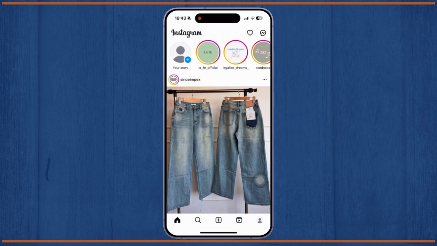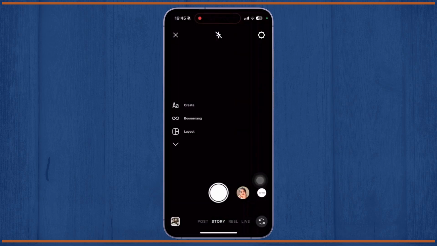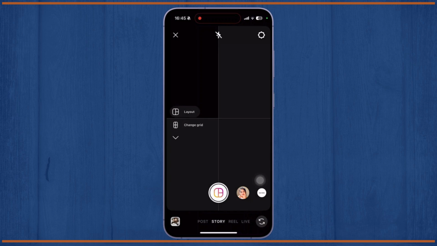Now, all you have to do is tap on the Your Story section at the top left corner of your screen and navigate to your stories. Now, inside your story, tap on the layout option available there. Once you tap on the layout, you can choose the grids.